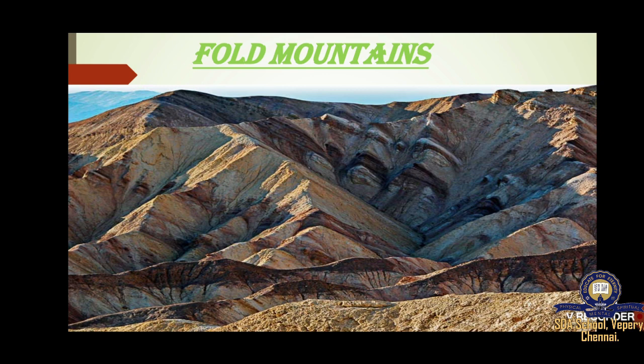The fold mountains have the following characteristics. These are the youngest mountains on the earth. Most of them have been formed from sedimentary rocks. Their length is much more than their width. They are odd shaped. On the basis of their time of origin, the fold mountains are classified into two types. What are the two types? Young fold mountains and old fold mountains.